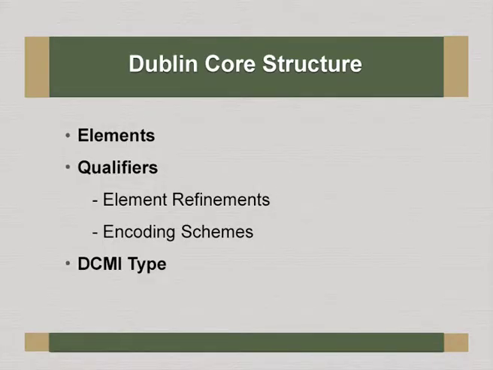But again, as I told, in DSpace and in OAI-PMH and other places, mostly Dublin Core is expressed in XML format. So let us look into the structure of the Dublin Core. It has elements, it has qualifiers, and it has DCMI type. The qualifiers transform Dublin Core into qualified Dublin Core, that is QDC, as it is commonly known. Otherwise, simple Dublin Core has only metadata elements, no qualifiers to it, whereas qualifiers talk about element refinement and encoding schema.